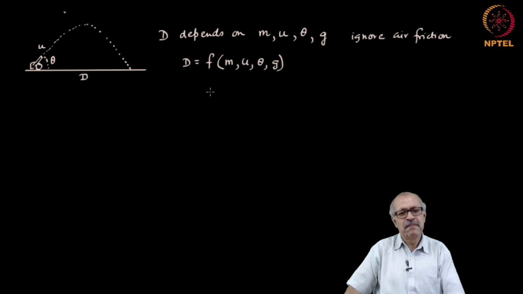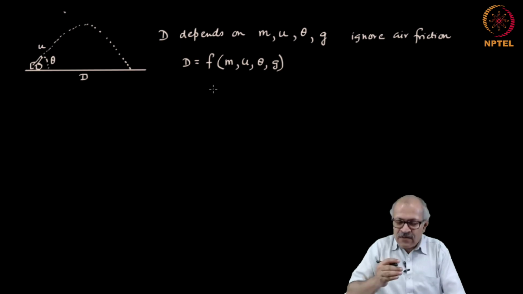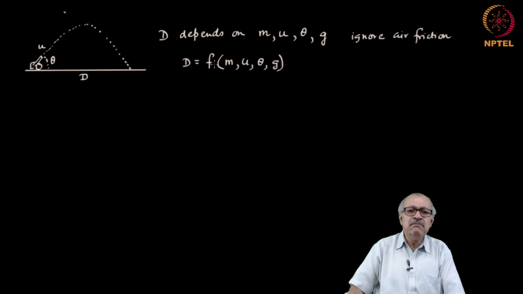Now, the line of argument will be as follows: m is a dimensional quantity, it has a dimension M. u is a dimensional quantity, speed, and therefore, L T inverse. g is a dimensional quantity, acceleration due to gravity, acceleration, and therefore, the dimension is L T to the power minus 2.